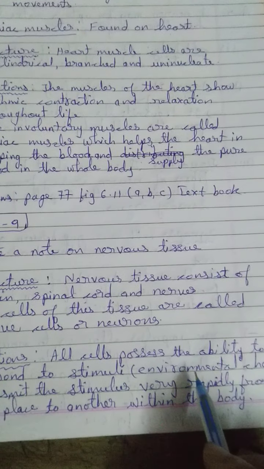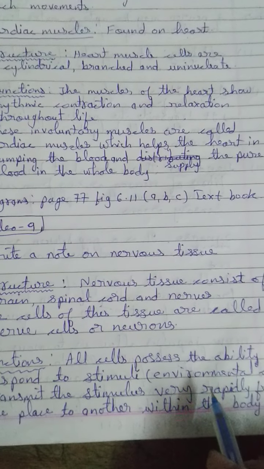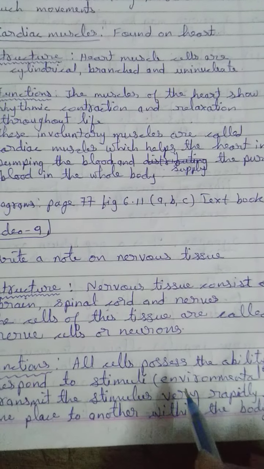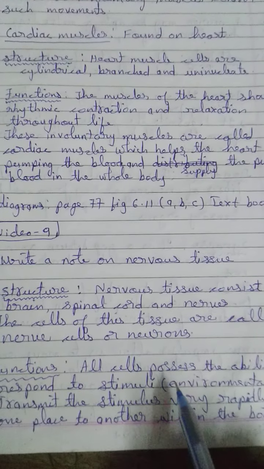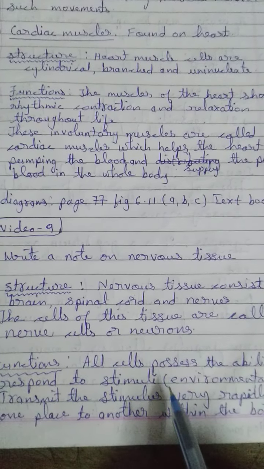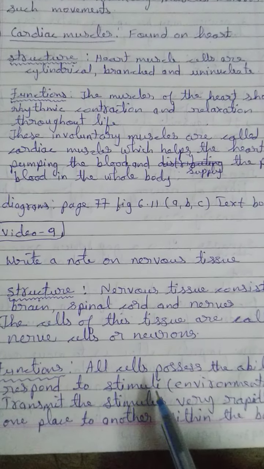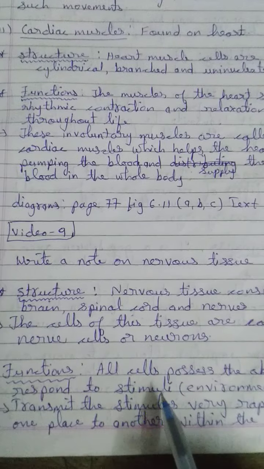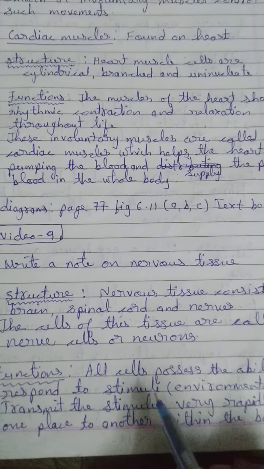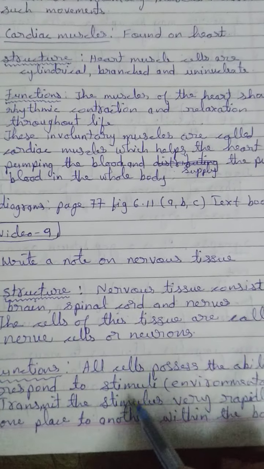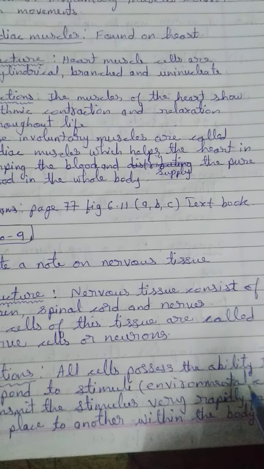That means if any external environmental change is there, for example, if anybody pinches us, or if an ant is biting us, or if you are pricked by a pin, then these are the external changes which our skin feels. Or if a bad smell comes, then our nose, the sensory organ, feels. All these external stimuli are carried by the neuron to the brain, and the brain interprets it, and then we respond to the external stimuli.